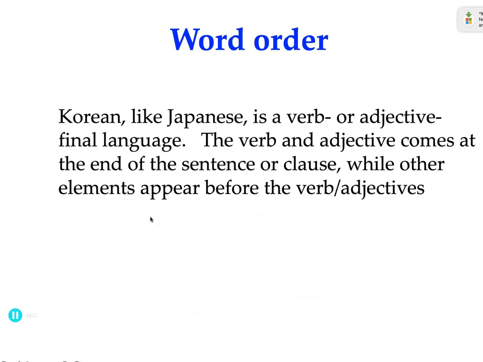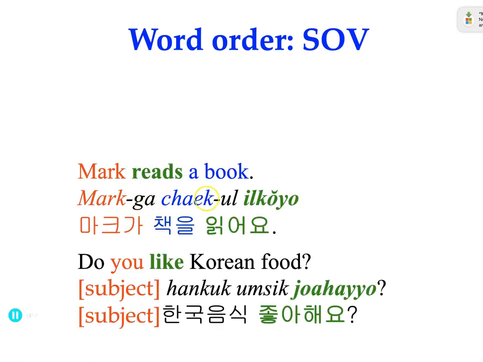Word order. I just want to briefly talk about word order. Korean, like Japanese, is a verb or adjective final language. So the verb and adjective come at the end of the sentence or clause, while other elements appear before the verb and adjective. So here's an example. In English, Mark reads a book. And how do you say this in Korean? You put the subject marker at the beginning of the sentence as in English, but then the object, a book, is placed before the verb 읽어요, which is read. That is why Korean is often called an SOV language, subject, object, verb.